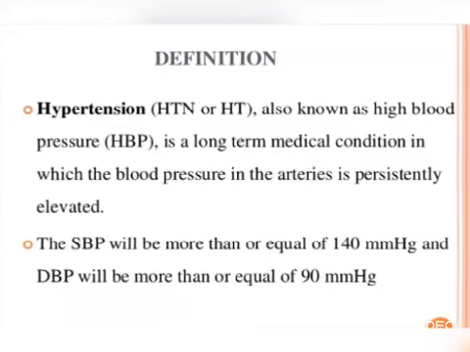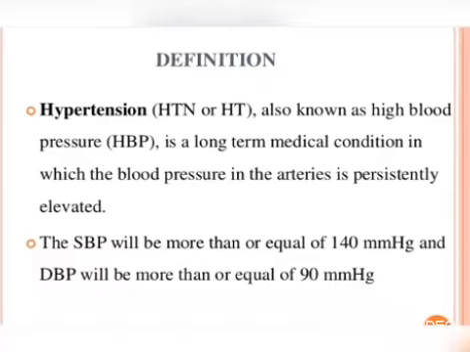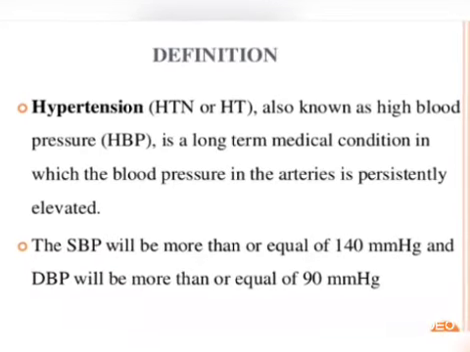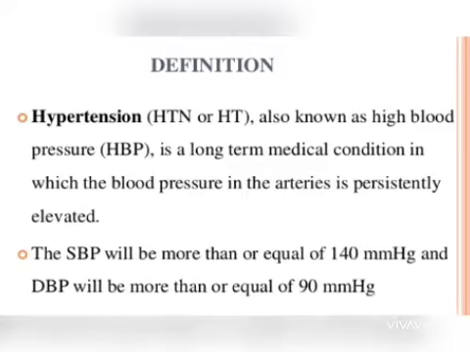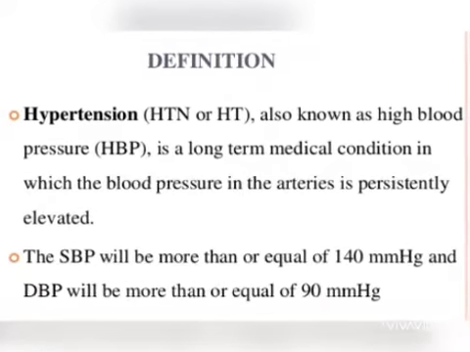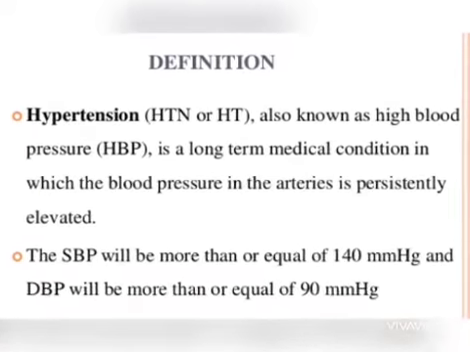Hypertension is also known as high blood pressure. High blood pressure is when the systolic blood pressure is greater than 140 mm or the diastolic blood pressure is greater than 90 mm, as recorded on a sphygmomanometer. That is known as high blood pressure or hypertension.